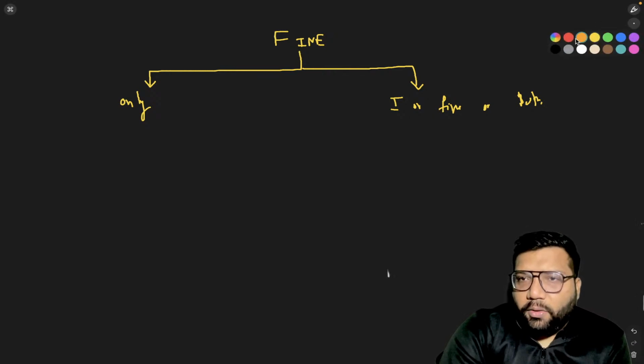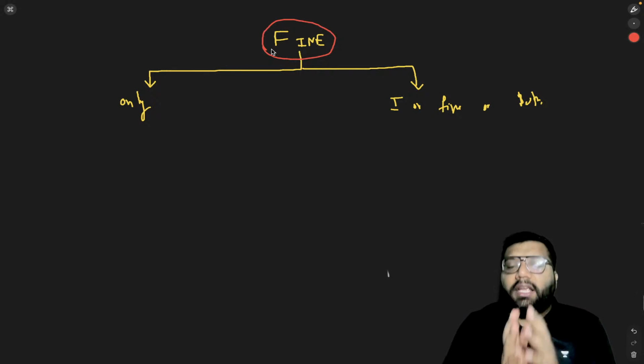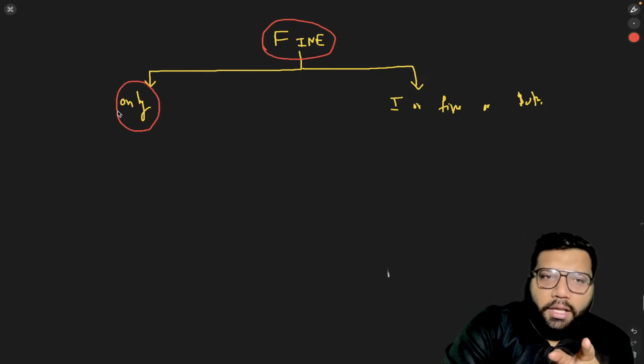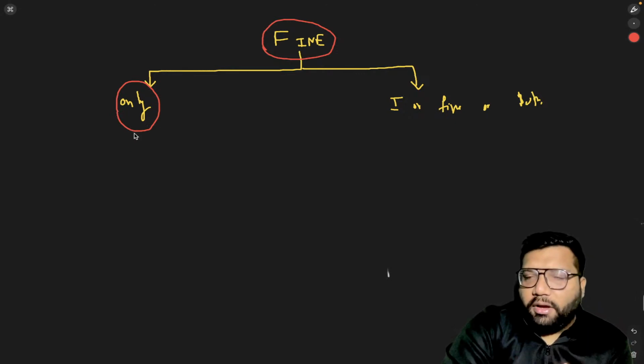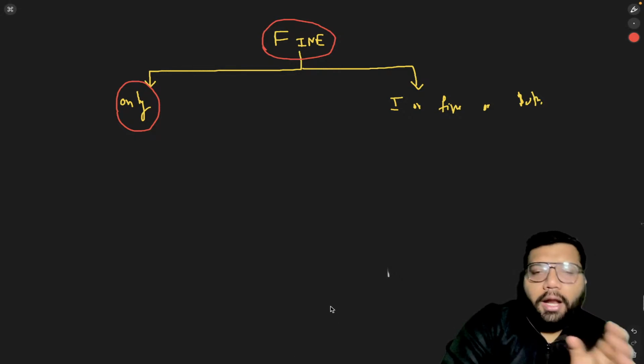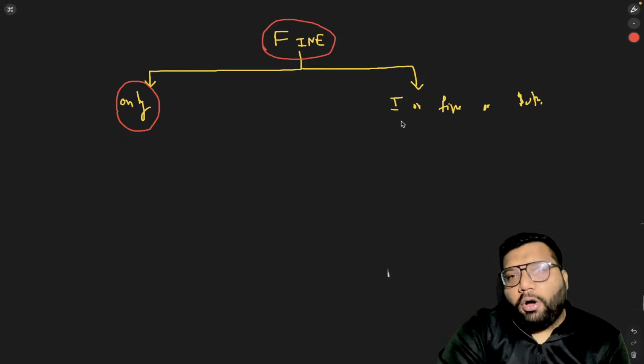So basically, I have divided the whole concept of fine into two parts. Either there is going to be punishment of fine only, where whatever offense you have committed, there cannot be any imprisonment in that case. Or in the second part, there can be imprisonment or fine or both.